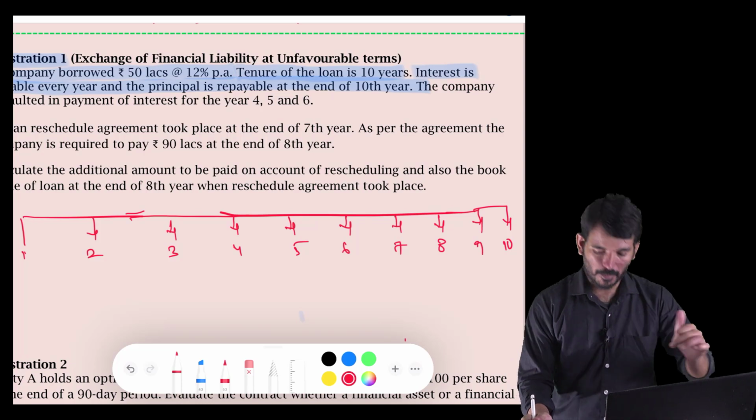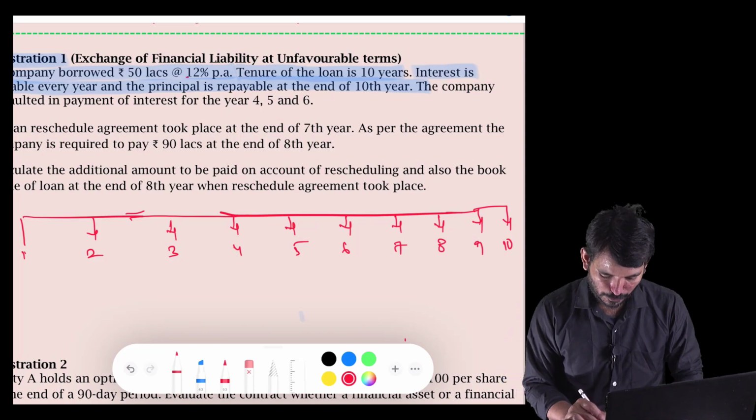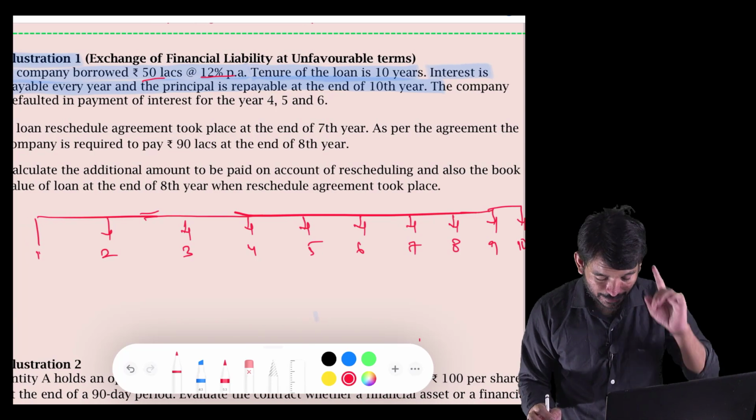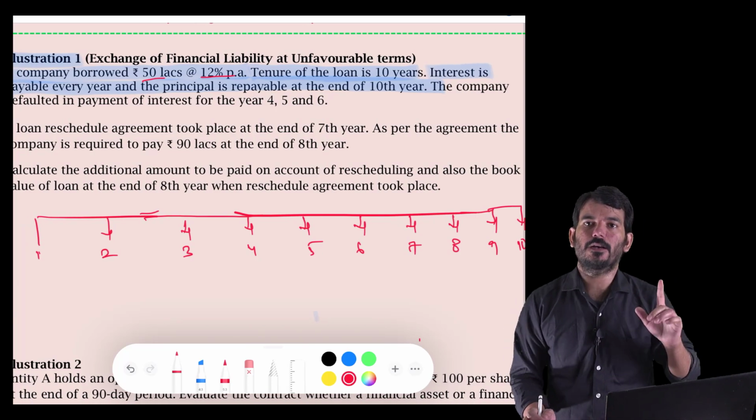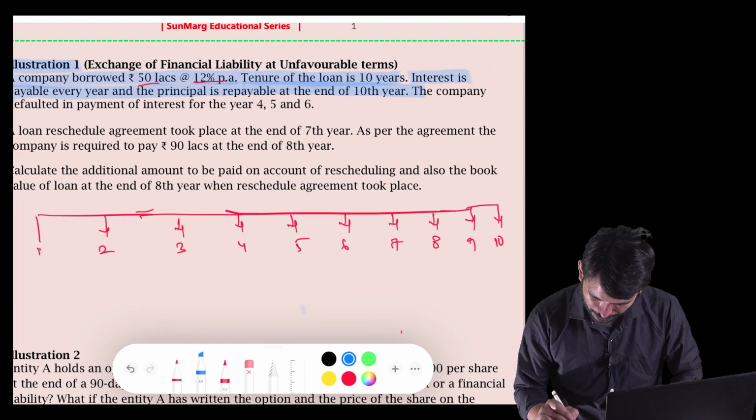So I'm taking a loan from a bank and I said that I will pay interest at the end of each year at the rate of 12% per annum on 50 lakh rupees, and at the end of the 10th year I will be repaying the principal amount. So that is my condition or contract with the bank.